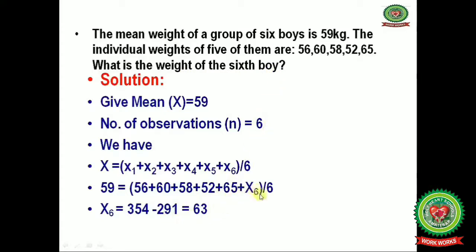Now cross multiply 59 with 6, it equals 56 plus 60 plus 58 plus 52 plus 65 plus x6. After adding the same values, you will get the equation x6 equals 354 minus 291. You will get the value 63. So this 63 is the weight of the 6th boy.